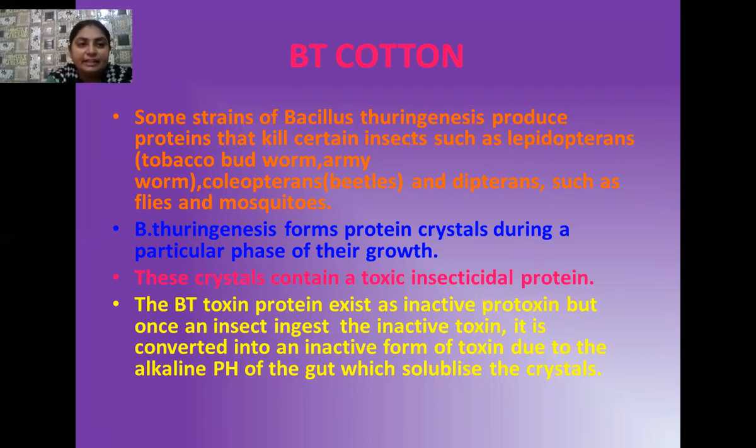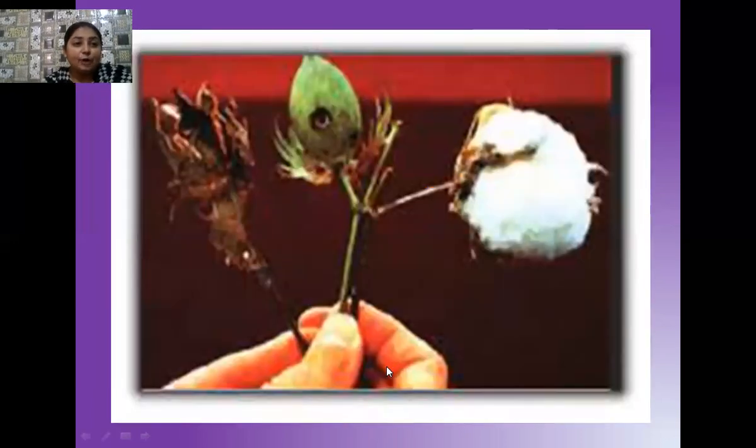When the insect eats the leaf of this plant, the Bt toxin enters the mouth of the insect. As soon as it enters, it encounters an alkaline pH there. Because of that alkaline pH, the protein crystal solubilizes, and the Bt toxin comes out and attaches itself to the midgut wall of the epithelial cells. In this way, it causes pores and lysis in the midgut epithelial cells, and finally it leads to the death of the insect.